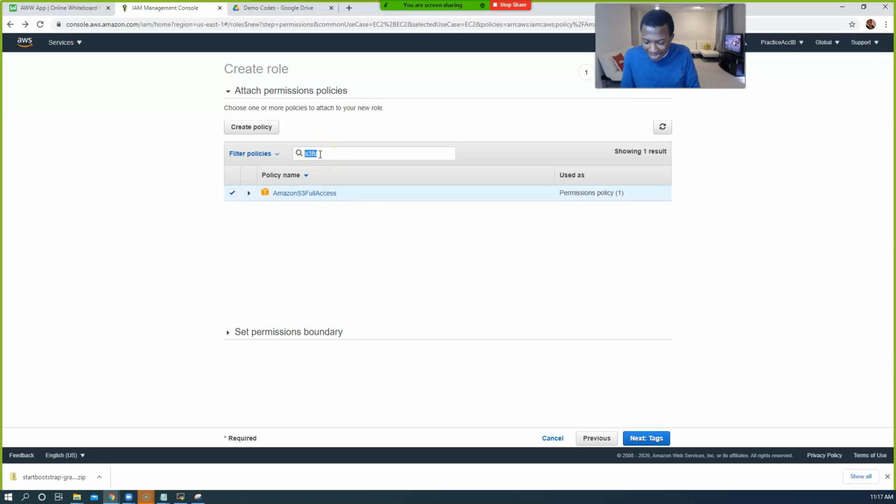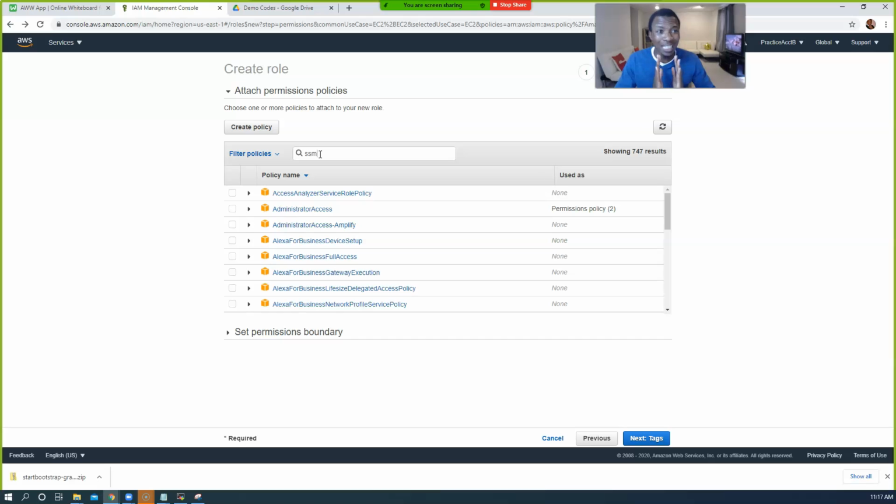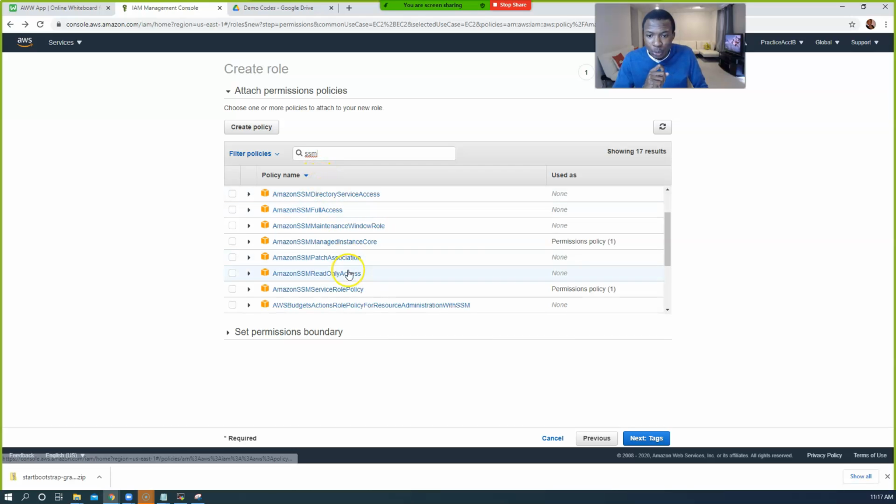Let's go ahead and type in SSM. In order for us to be able to use the Session Manager tool in AWS to SSH into our servers, to remote into our servers, we need another role. So go ahead and choose this one, Amazon SSM Managed Instance Core. Select that. Please don't select another one.